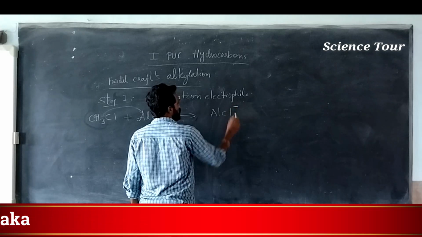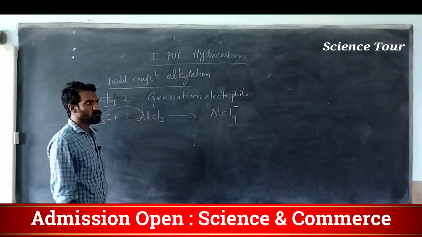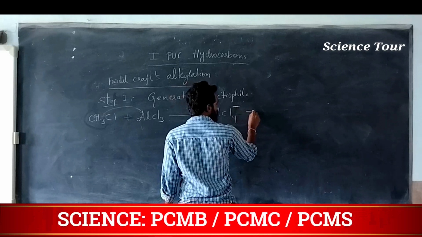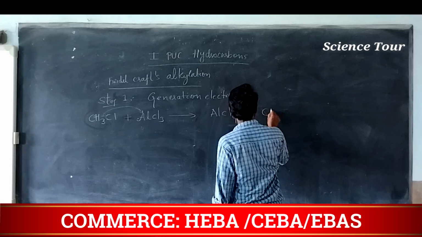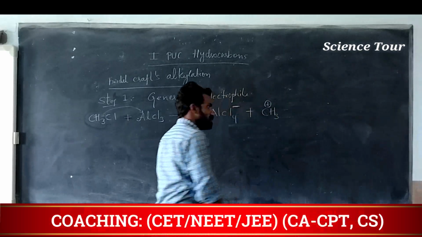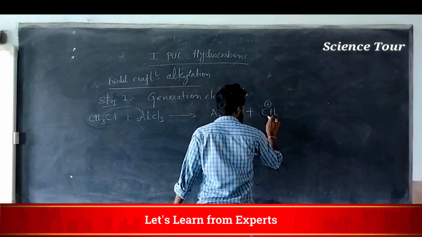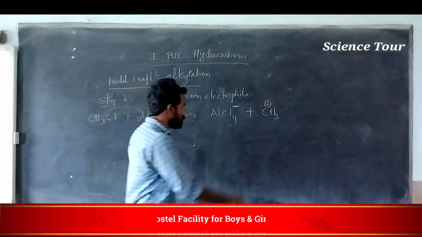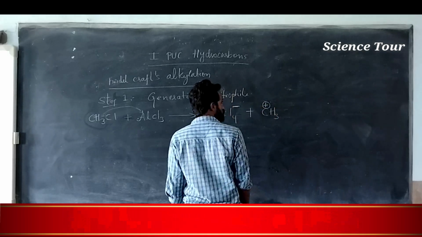This is not stable. Plus the generated alkyl group, the electrophile. Here a very important thing is, while writing the electrophile, you should write the plus on carbon, not on H. Carbon electrophile, understood? You have to write that plus symbol on carbon, like this.